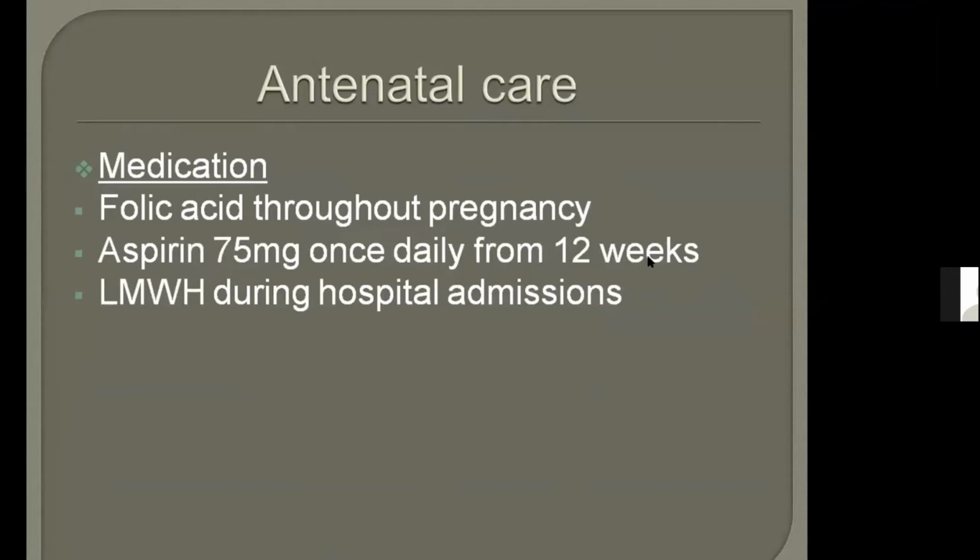So, we have discussed already that folic acid you need to give throughout pregnancy. Aspirin 75 milligram once daily from 12 weeks, we need to give throughout pregnancy to prevent preeclampsia. And if the patient is admitted in hospital, then we need to give low molecular weight heparin. So folic acid and aspirin we need to give throughout the pregnancy. Others are the vaccinations we have discussed. Right, acute anemia, acute chest syndrome, very good.